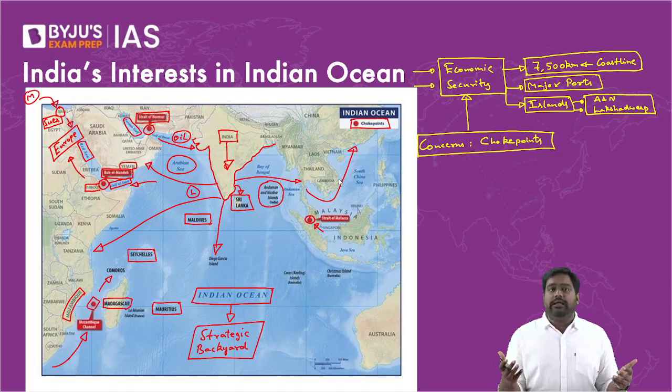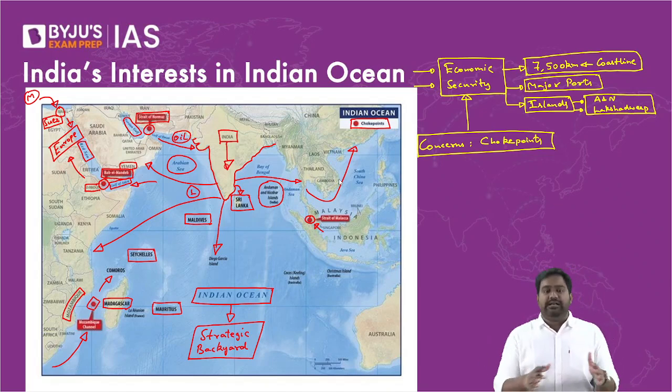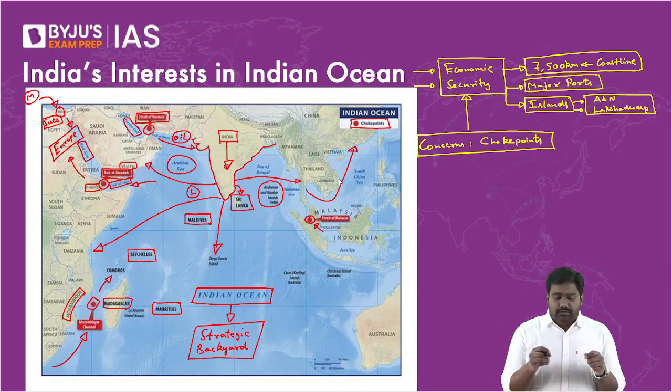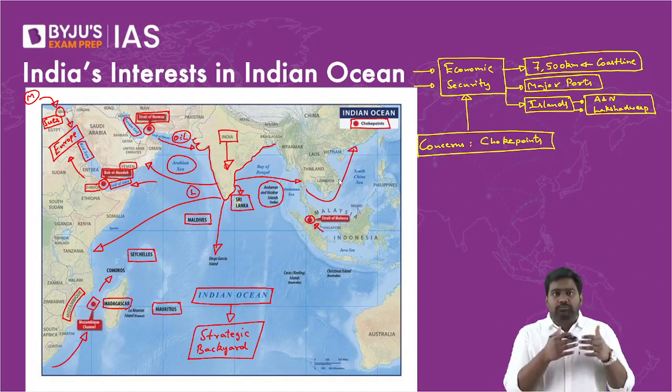So we have that deep-rooted link, be it geographical, historical, or cultural. There's a deep-rooted link India has with all these regions. Plus, there are many external powers interested in the Indian Ocean. It is such a crucial water body that foreign powers will be interested. They will keep exerting their influence. So we should be able to counter that and protect our interests.